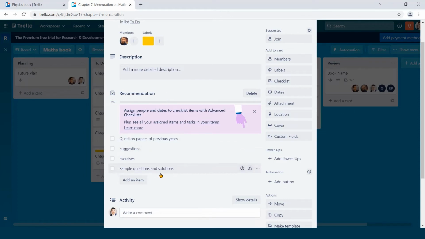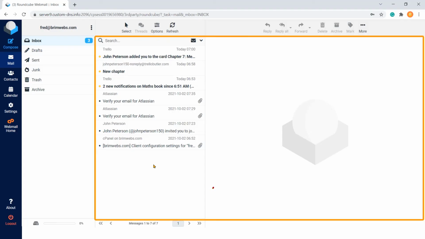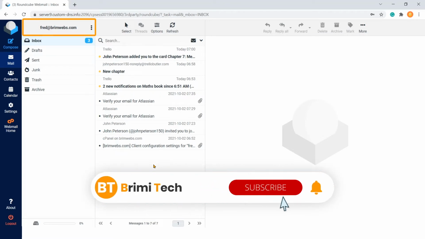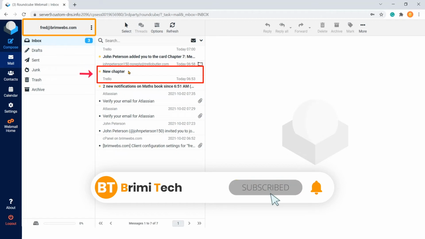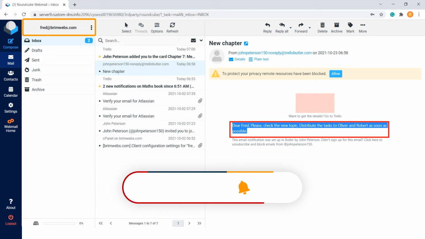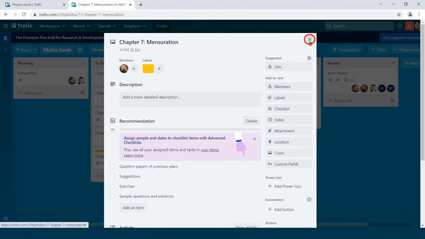Now let's have a look for email notification. This is the inbox of Fred. Basically, the email has been sent to Fred's end with the subject New Chapter. So I click here. Now you can see the message what I have written during automation. Now get back to the main board and close the card's window.